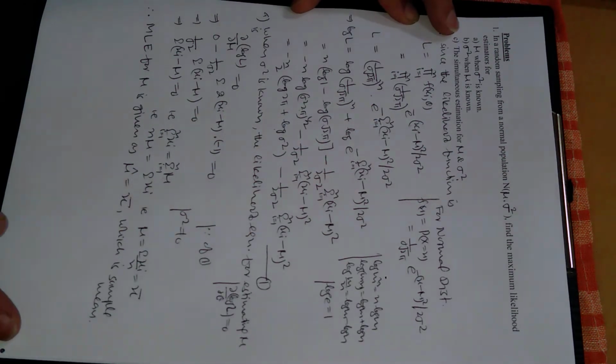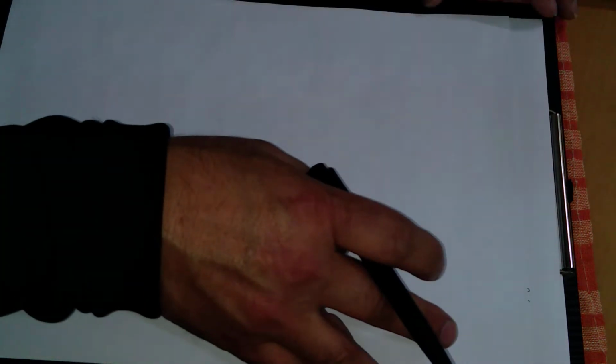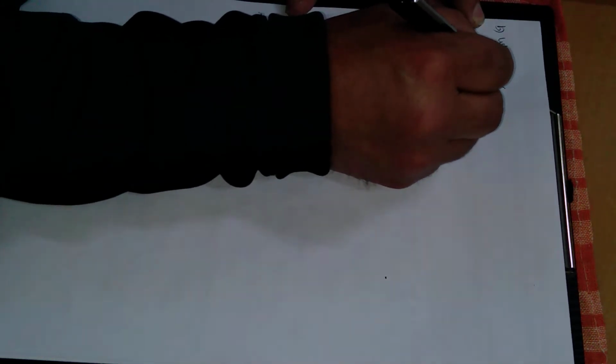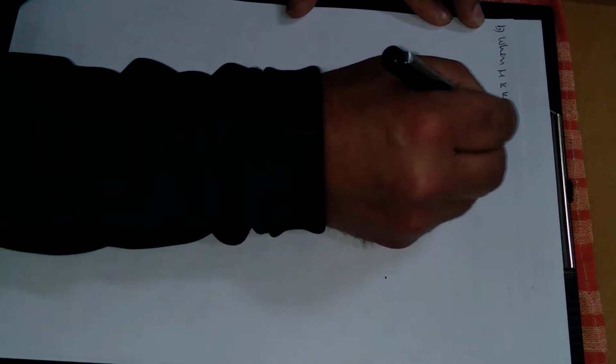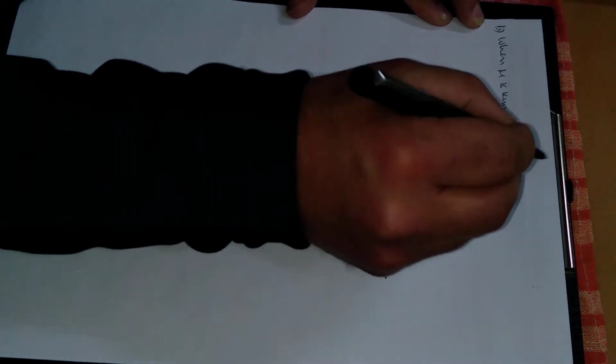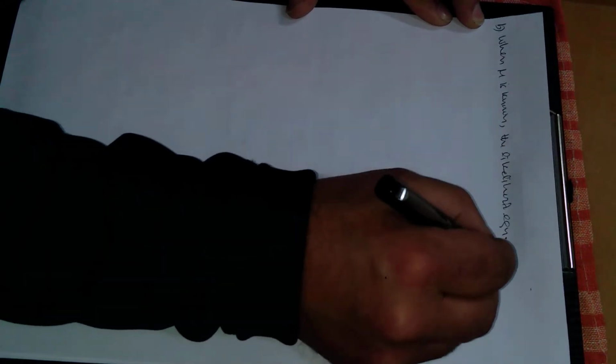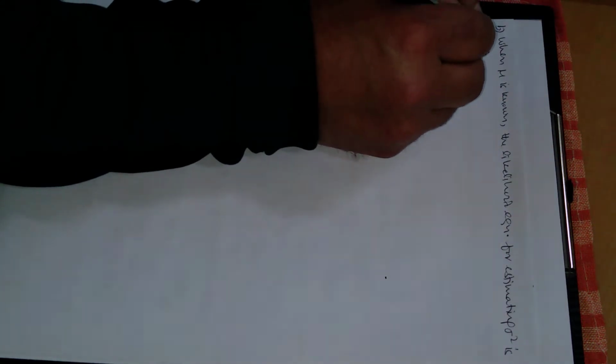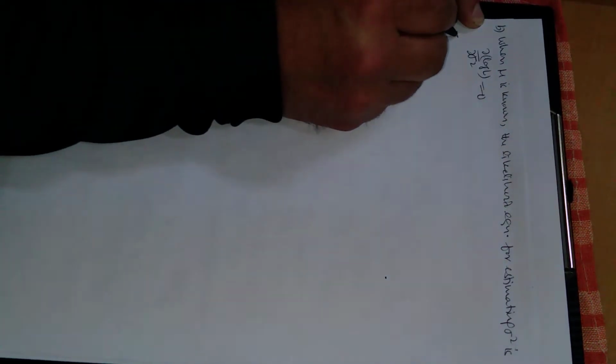right? Now come to the B part, when mu is known. This is B part, when mu is known, the likelihood equation for estimating sigma square is, तो likelihood equation बन जाएगी हमारे पास, this time this is partial derivative of log L with respect to sigma square, which will be equal to 0. Now we will differentiate equation 1 with respect to sigma square.